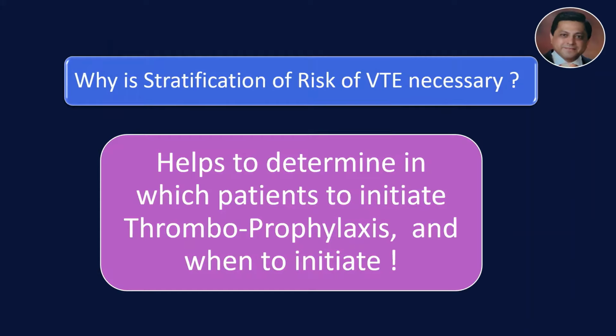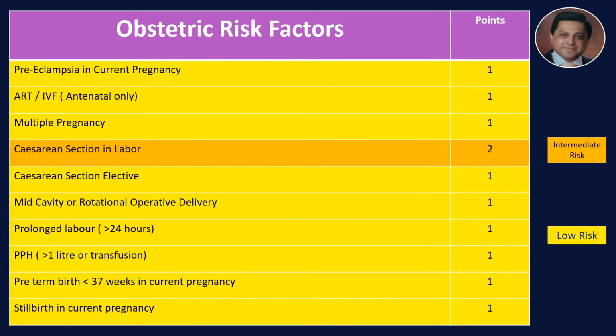Why is stratification of risk of VTE necessary? It's important because it helps to determine in which patients to initiate thromboprophylaxis and also when to initiate it. So let us consider various obstetric risk factors. All those in yellow are the low risk factors and they're given 1 point. The one in brown, which is cesarean section in labor, is an intermediate risk factor and given a point score of 2.